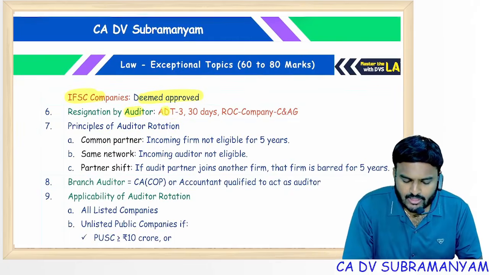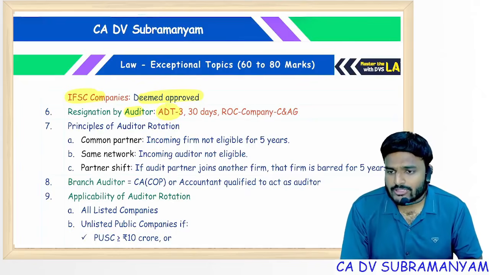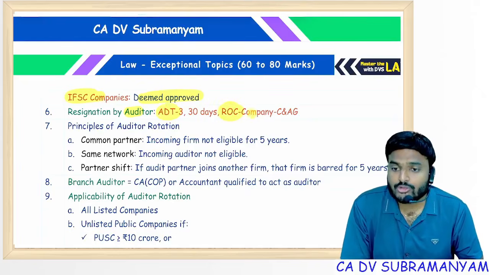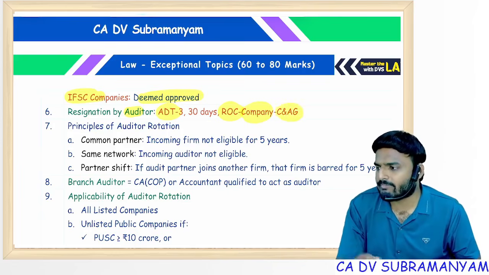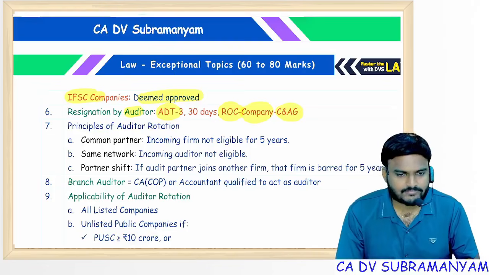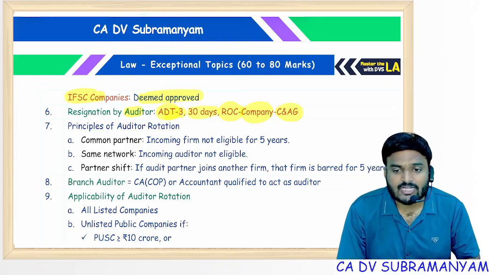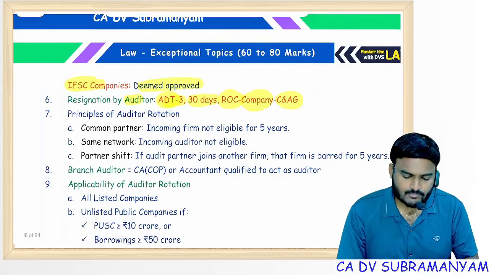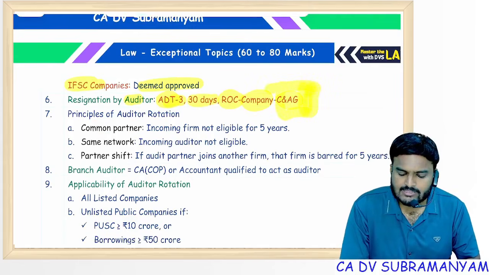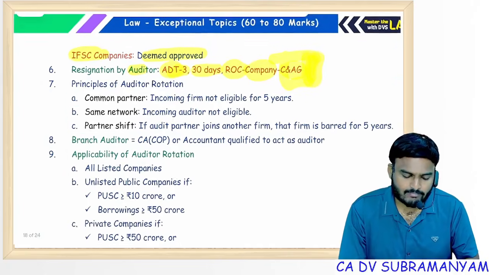Resignation by the auditor: he has a duty to communicate with ROC, duty to communicate with the company, and duty to communicate with C&AG in case of a government company. The applicable form is ADT 3, time period is 30 days. Within 30 days, communicate with these people. C&AG is not applicable for all companies. C&AG is applicable only for government companies.